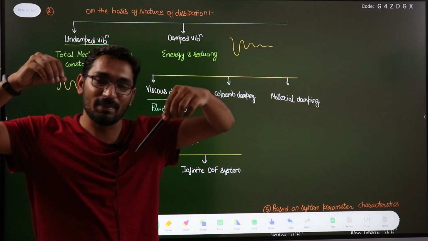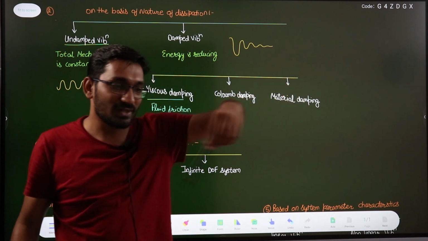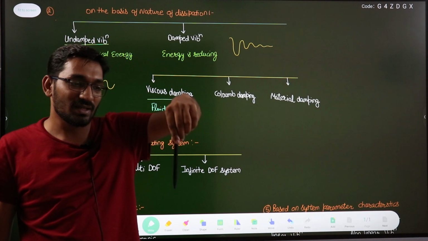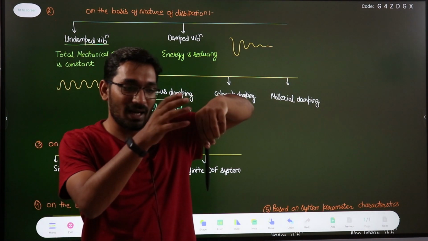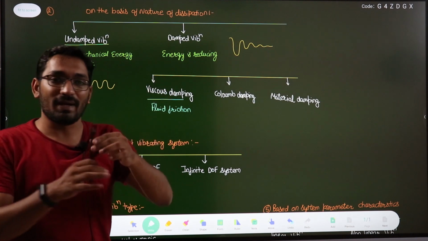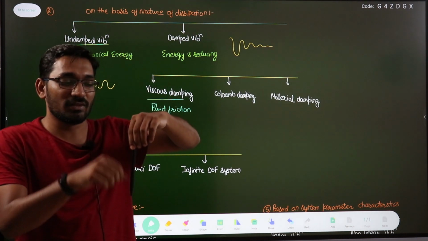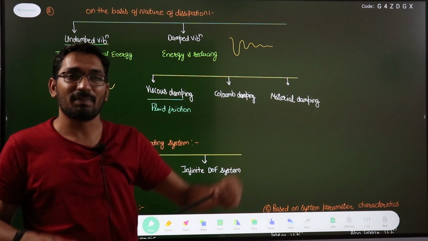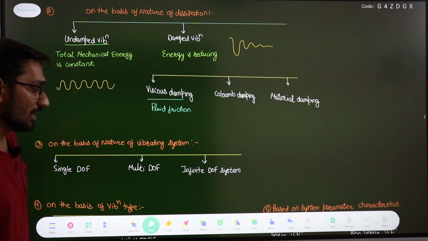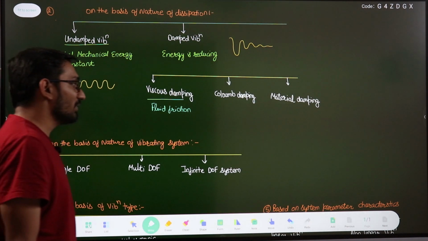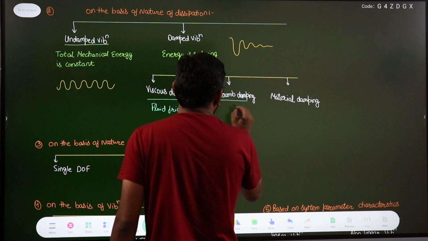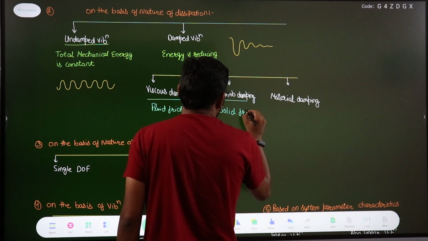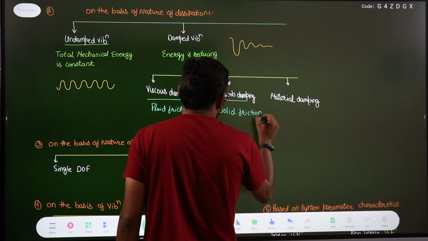If you just disturb its equilibrium position and leave it, it will start oscillating, and after some time you can see that its energy decreases, and after some time it will remain at its equilibrium position. If I neglect the friction between this hinge and this thread, the solid friction, then this is your viscous damping, because this fluid will exert some friction. So this is fluid friction, and this is viscous damping. Coulomb damping means when there is solid friction. If solid friction is present, then it is Coulomb damping.